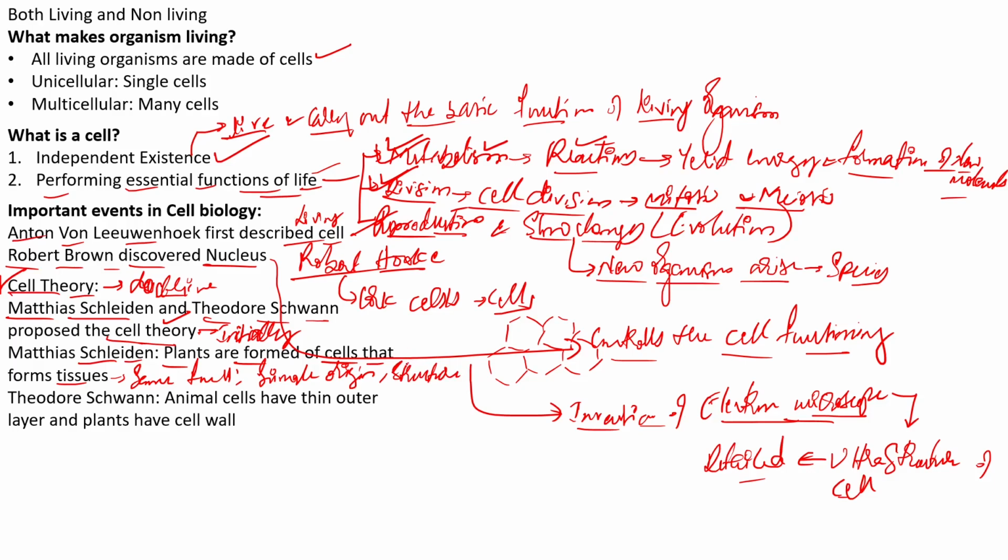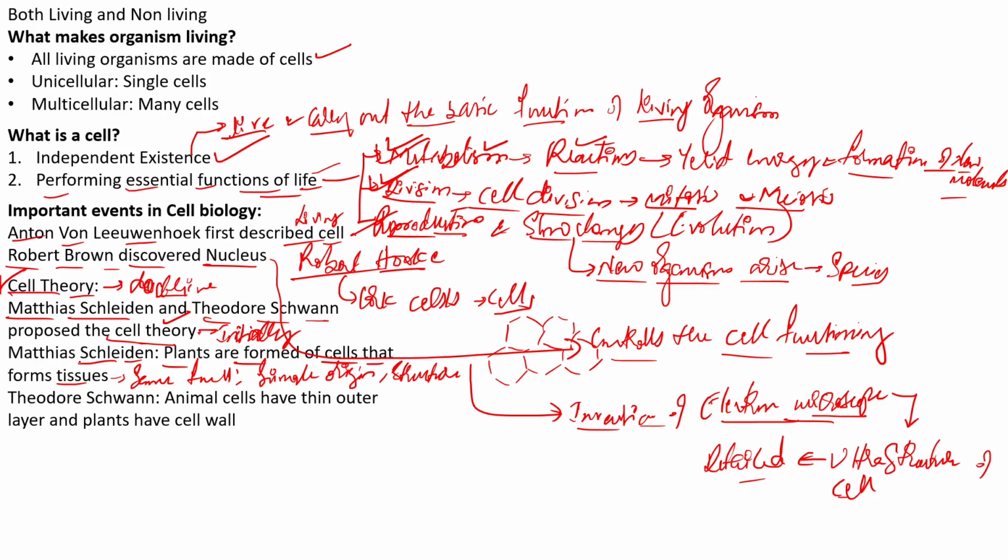Tissues. So plants are formed of cells, and this conglomeration of cells is involved in the formation of tissues. This was a very important observation by Matthias Schleiden, who was a